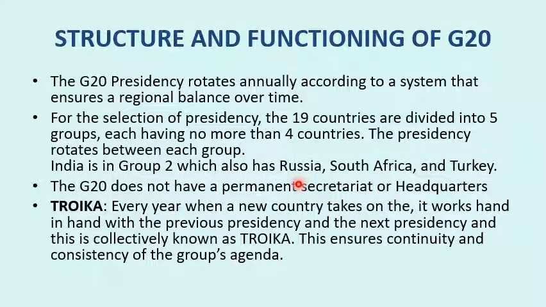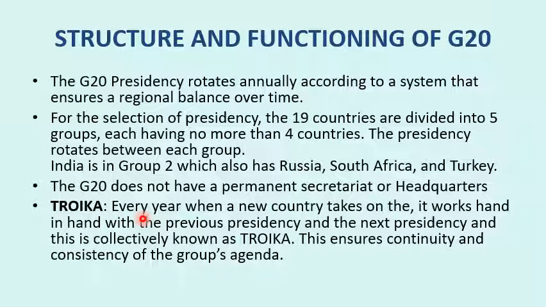So India is in group 2, and G20 doesn't have a permanent secretariat or headquarters. This is a common point for groupings: they don't have a permanent secretariat or headquarters. Every year when a new country takes on the presidency, it works hand in hand with the previous presidency and the next presidency, and this is collectively known as the Troika. This ensures continuity and consistency of the group's agenda. You need not remember this Troika name.